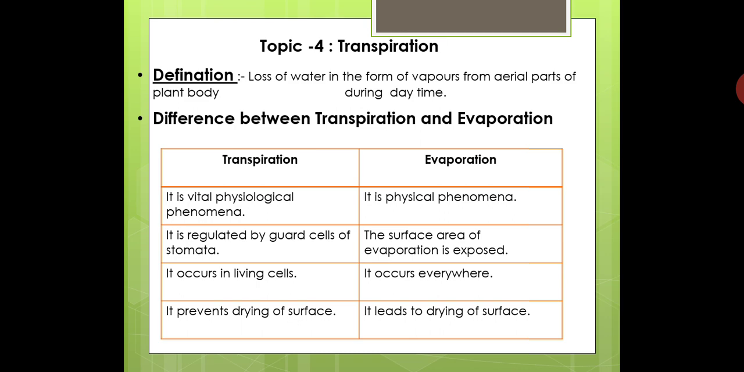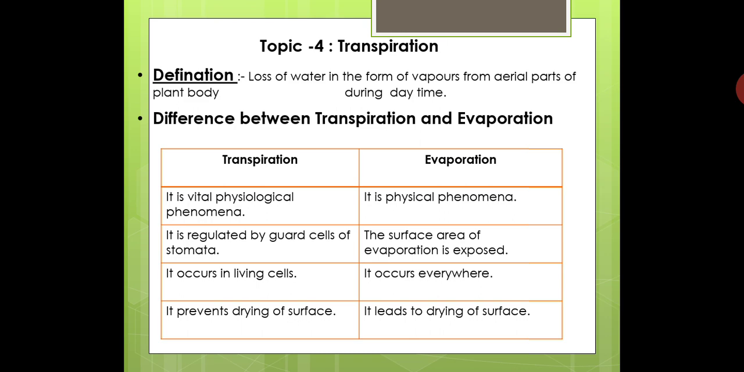Then the question arises, what is the difference between transpiration and evaporation? Because in transpiration it is also loss of water in the form of vapors, and in evaporation it is also loss of water in the form of vapors. Then what is the difference? First difference is that transpiration takes place in living cells, so it is a vital physiological phenomenon, while evaporation is a physical phenomenon. Evaporation occurs everywhere.